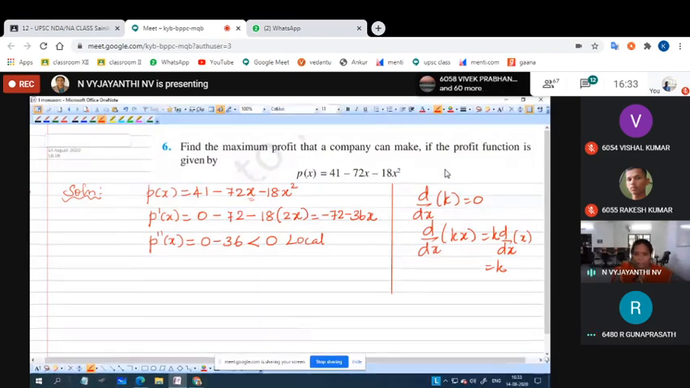So local maximum will be attained. After finding out that local maximum will be attained, we have to find out the critical point, isn't it?